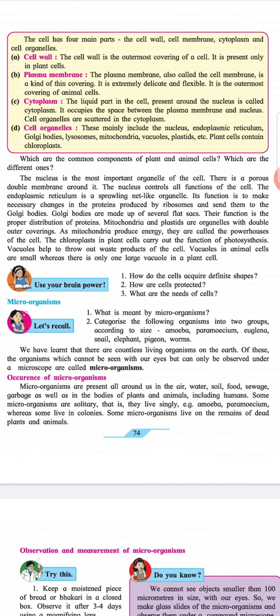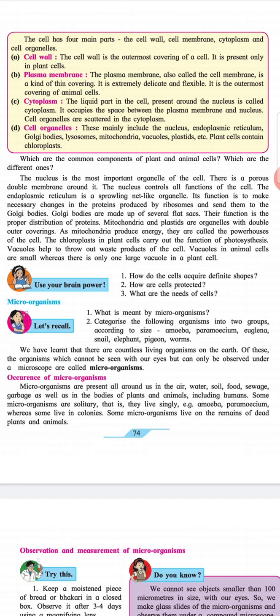Mitochondria and plastids are organelles with double outer coverings. As mitochondria produce energy, they are called the powerhouses of the cell. The chloroplasts in the plant cell carry out the function of photosynthesis. Vacuoles help to throw out waste products of the cell. Vacuoles in animal cells are small, whereas there is only one large vacuole in a plant cell.